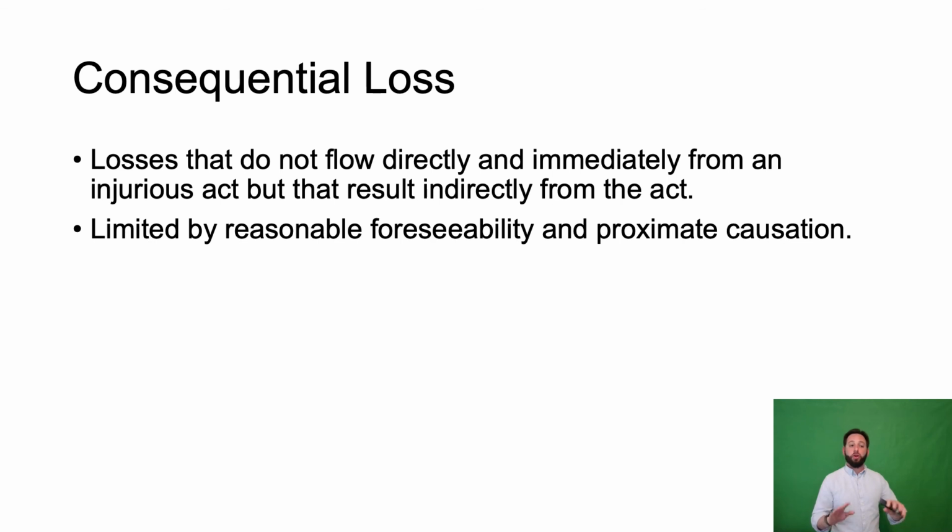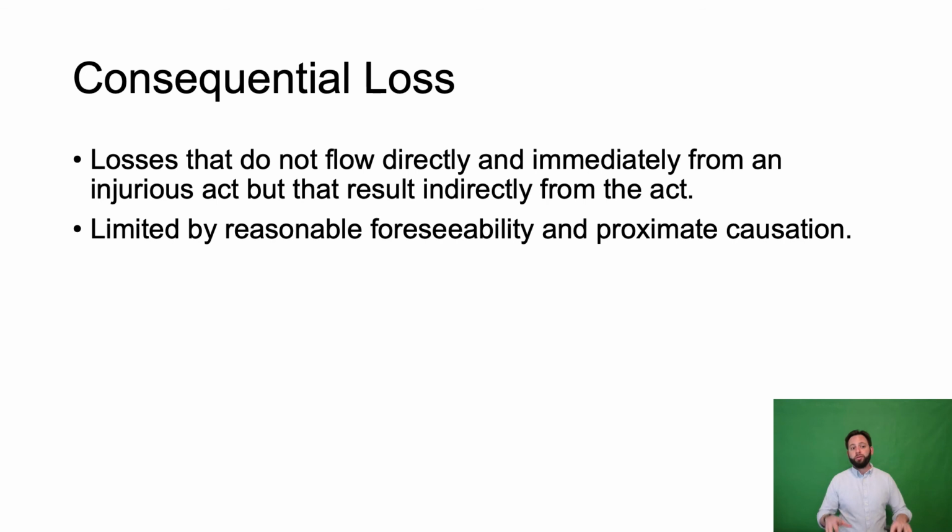Consequential losses are losses that do not flow directly and immediately from an injurious act, but result indirectly from that act. Well, lots of things can arise indirectly because of some action. They say that if a butterfly flaps its wings in Shanghai, you might have a tornado in Oklahoma. So actually determining cause and effect is very challenging.